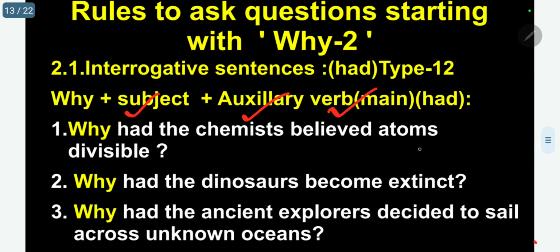Usually, when atoms were discovered by Dalton in 1805, or 1803 to 5, according to him, the atom is indivisible, but now it is believed it's divisible. It consists of proton, neutron, and electrons. So, why had the chemist believed atom divisible? Believed, main verb, had auxiliary.